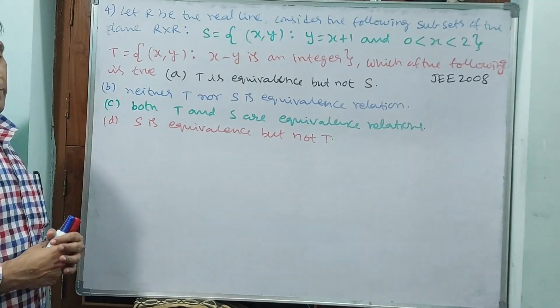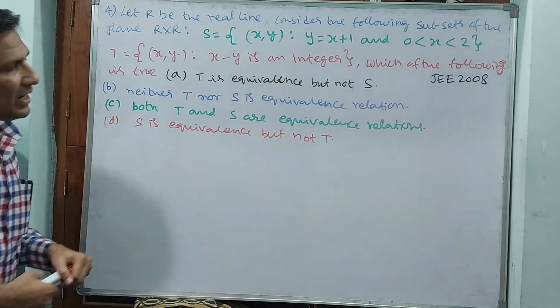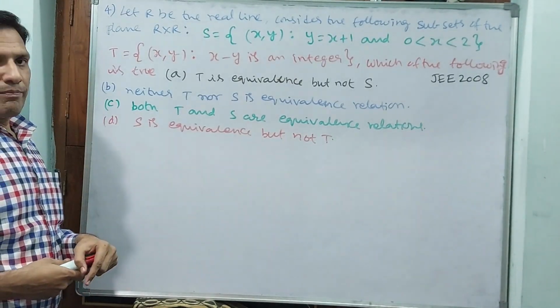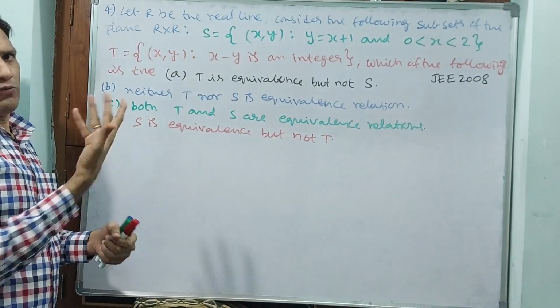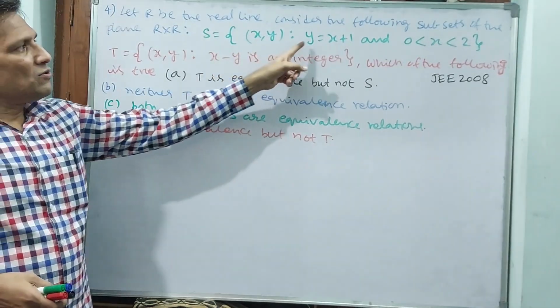Okay, see question number 4, JEE 2008 question. Let R be the real line. Consider the following subsets of the plane R cross R. That means, see, R cross R subsets are only relations, which we have studied like that. For all values of x, y is equal to x plus 1.